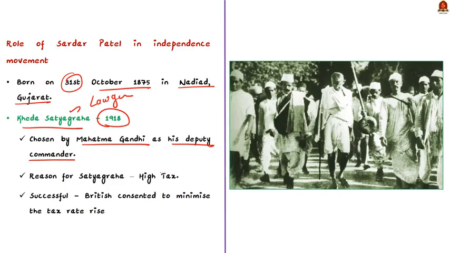Know that Kheda Satyagraha was launched against the 23% tax increase by the British government. See, this tax was forced on the peasant Patidar community of Kheda despite a crop failure and outbreak of plague and cholera. This Satyagraha was successful as the British consented to minimize the tax rise and accepted to postpone the tax rise the following year. After that, Vallabhbhai Patel became increasingly involved with the struggle for India's independence.